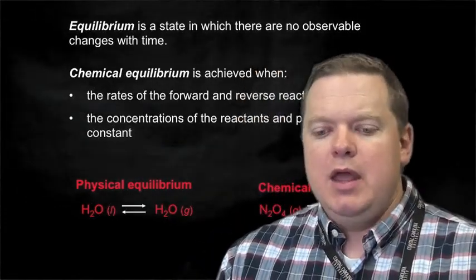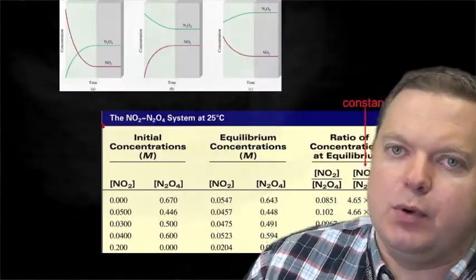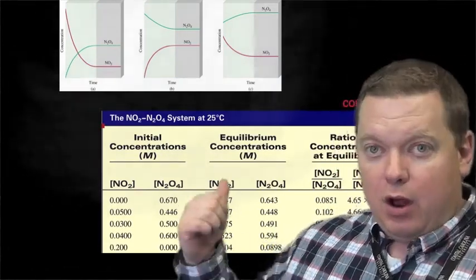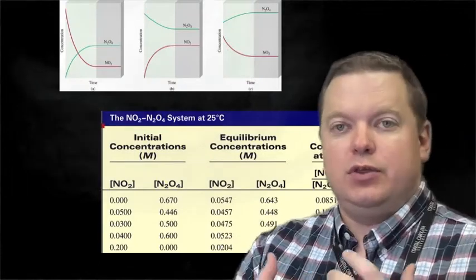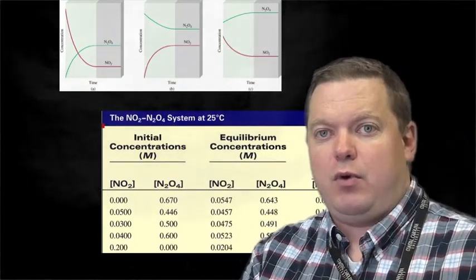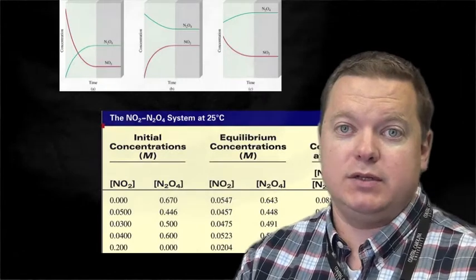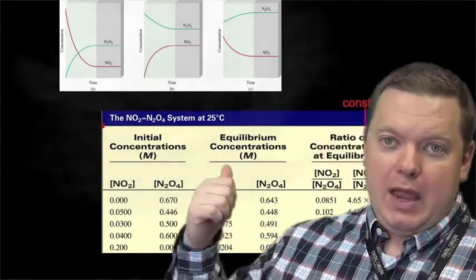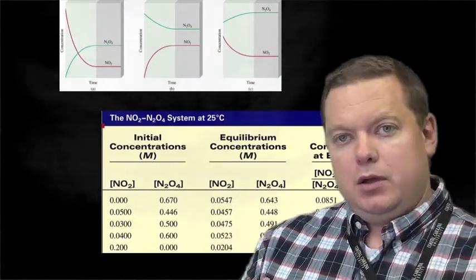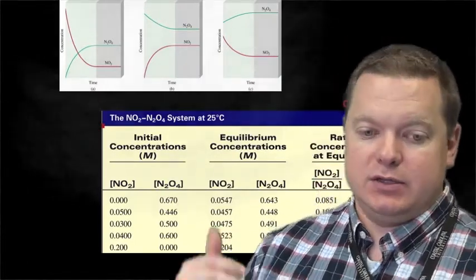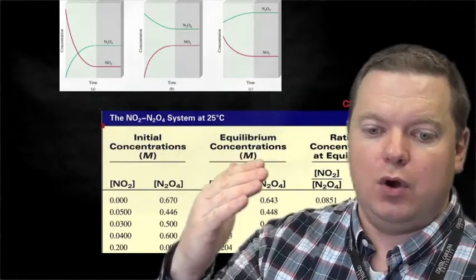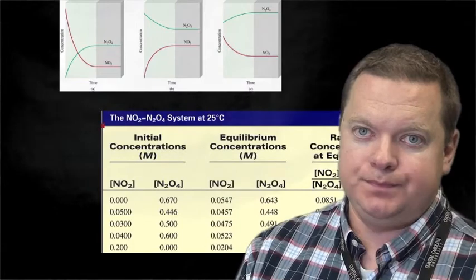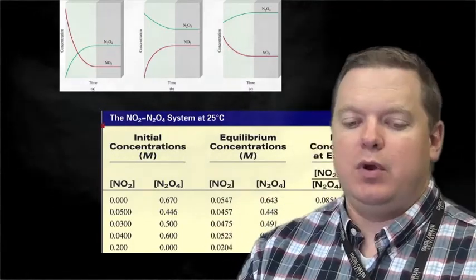And we go back to this original example with the N2O4 and the NO2. In all of these cases, we see that the reaction occurred until the concentrations remained constant. The concentrations, though, were not always the same. It depended on where we started. But there's got to be some relationship, because in all three examples, the N2O4 ended up at a higher concentration than the NO2. So there's got to be some relationship between those.